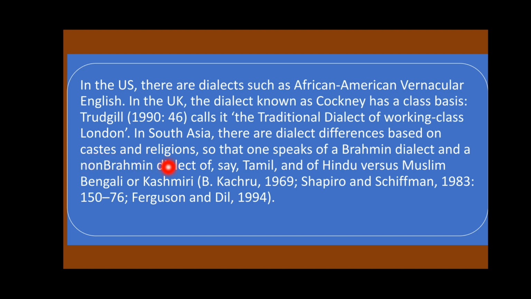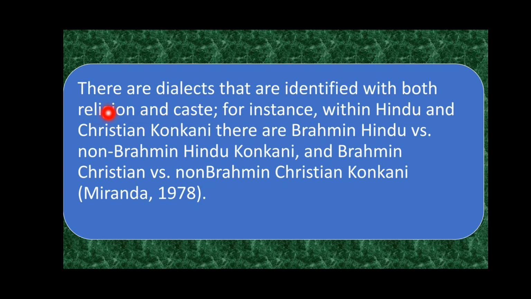So geography is not the only factor. We have several factors, as I mentioned, or I'm mentioning one by one. Okay. So there are dialects that are identified with both religion and caste. For instance, with Hindu and Christians, Cockney, they are Brahman Hindu versus non-Brahman Hindu Cockney, and Brahman Christian versus non-Brahman Christians Cockney. So you can see that differences also exist based on religion and caste.